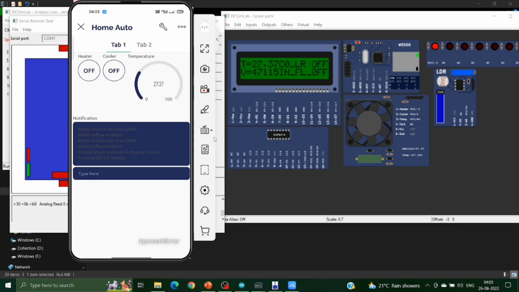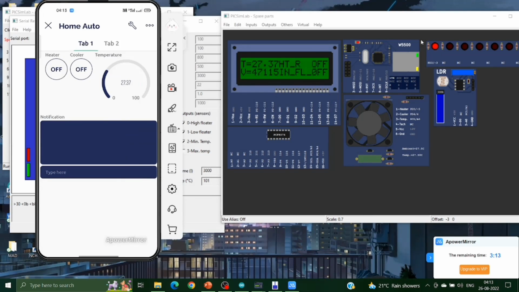This one stops. Now when we turn on the heater, it says heater on and the temperature rises. Once the temperature reaches 35 degrees Celsius, we get the notification in the Blink app saying temperature is above 35 degrees Celsius, turning off the heater. So the heater is turned off automatically.